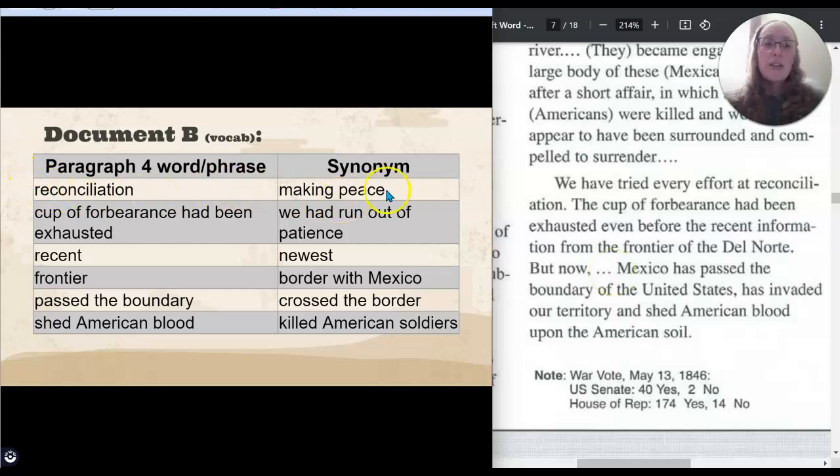The word reconciliation means making peace, and the cup of forbearance is patience. Okay? To forbear means to have patience or to not respond. Here, President Polk goes into full politician mode. We have tried every effort at reconciliation. The cup of forbearance had been exhausted even before the recent information from the frontier of the Del Norte, but now Mexico has passed the boundary of the United States, has invaded our territory, and shed American blood upon the American soil. Pretty strong language there.